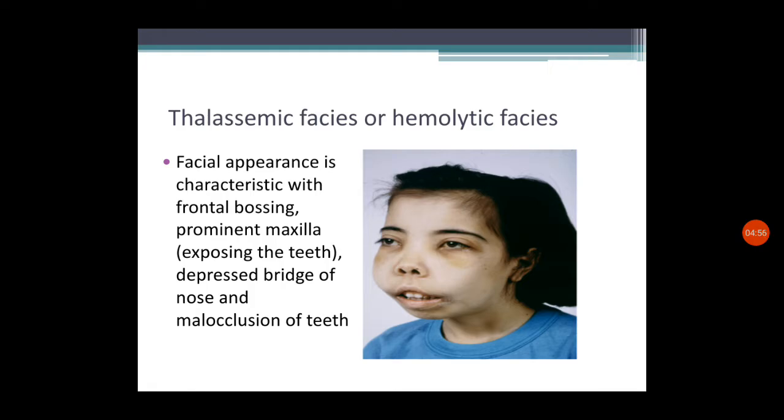This appearance is because of the hemolytic feature of thalassemia. So the child's facial appearance is characteristic, with frontal bossing, prominent maxilla exposing the teeth. The child may not be able to close the mouth properly, depressed bridge of nose and malocclusion of teeth. All this together we name as thalassemic facies, and the appearance of the child will look like this picture. You can see properly.